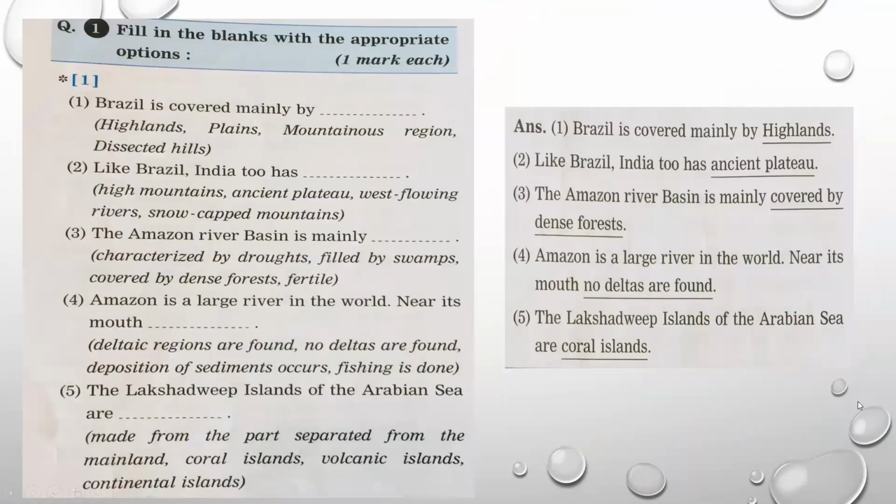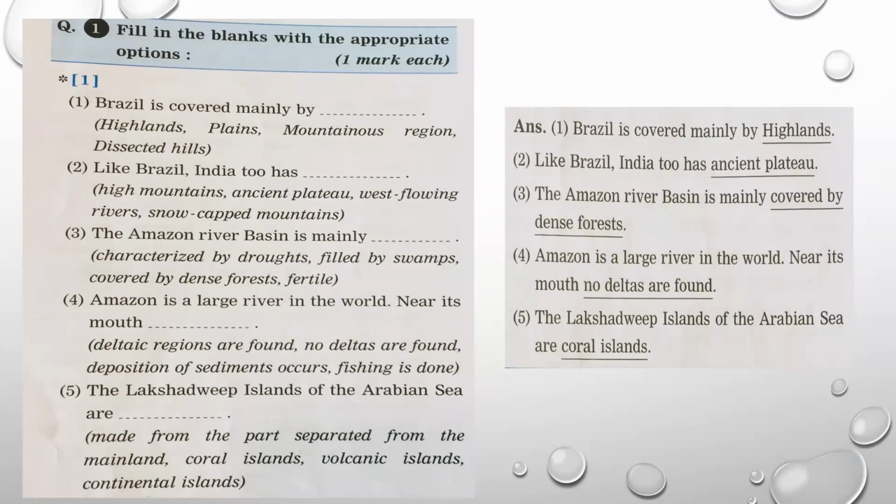Now let's discuss few exercises related to the physiography of India and Brazil. In exam, you have such type of question. Fill in the blanks with the appropriate options. 1 mark for each fill-up. 4 fill-ups are asked. Every fill-up is provided with the 4 options. You are not supposed to write the options. You are supposed to write the full sentence, and the answer you have to write in the blank.